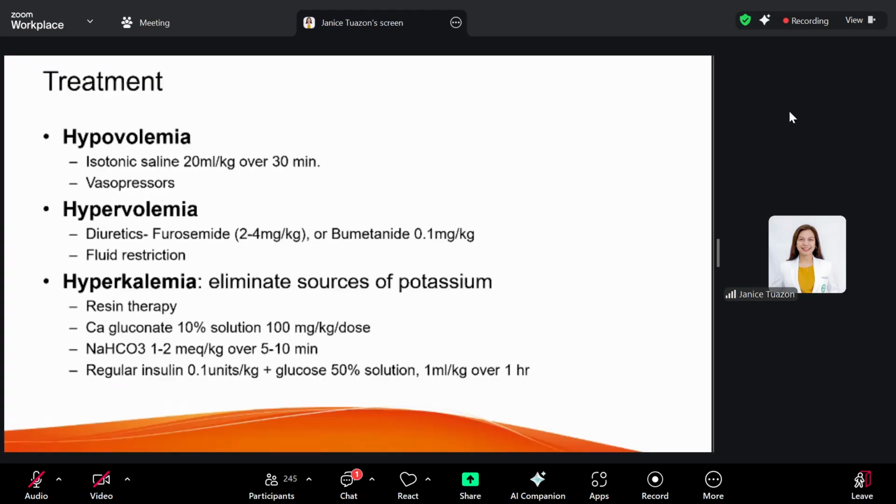Once fluid resuscitation is adequate, then the patient should be able to urinate within 2 hours. So it doesn't mean na hindi siya nag-urinate, hindi pa restored. No? You have to look at your blood pressure and your heart rate. The two earliest to respond for intravascular volume. Okay? Now, if not, then maybe there is an intrinsic or post-renal cause.